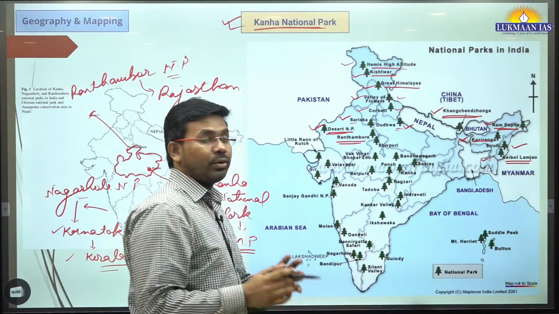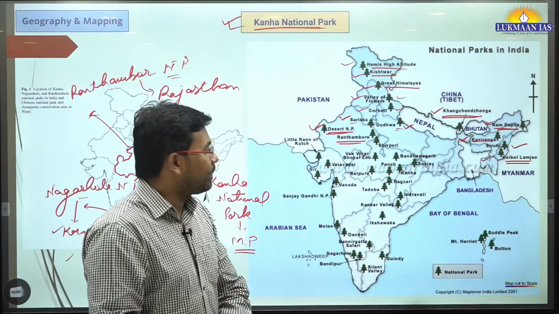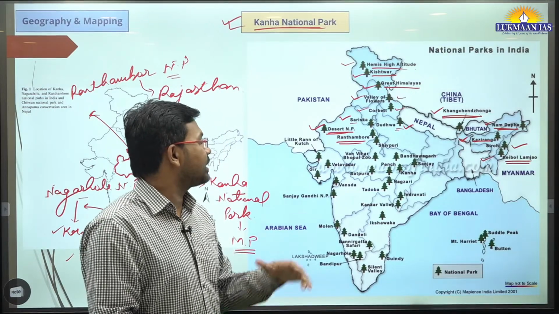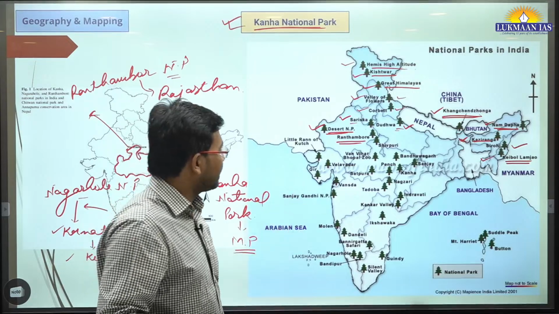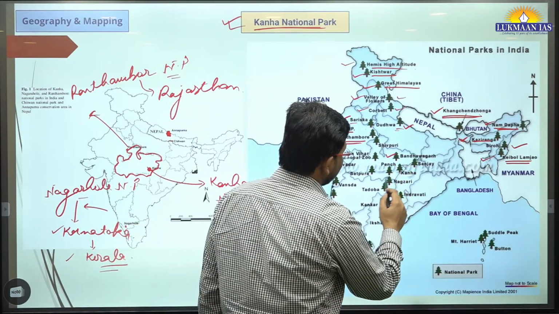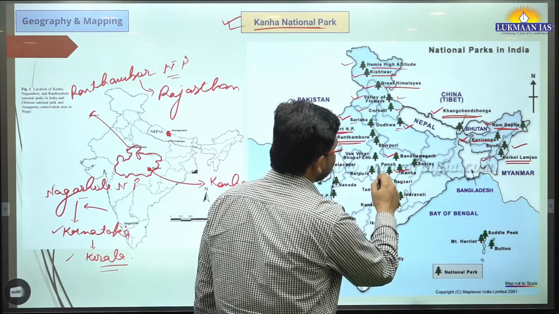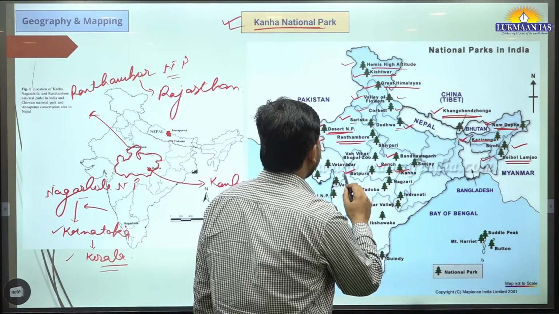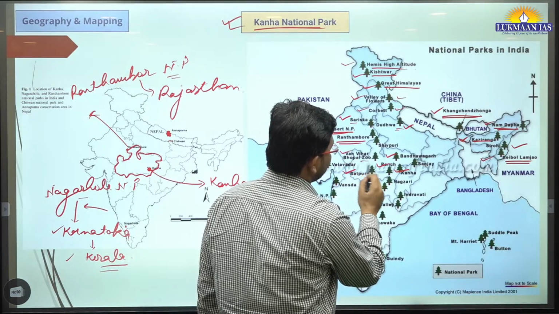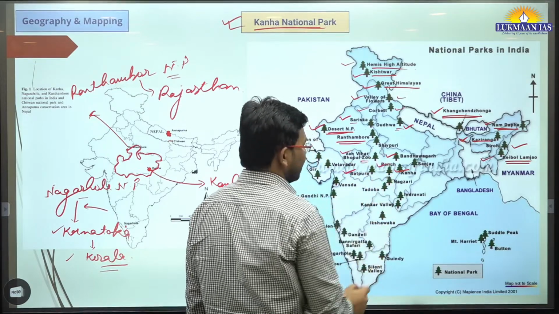Then if we talk about Madhya Pradesh, in Madhya Pradesh the highest number of tigers reside, and they have a large number of national parks and tiger reserves. They have Bandhavgarh, Kanha, Pench, Satpura, and apart from this, they have Van Vihar Bhopal Zoo. These are the places that are located, right?